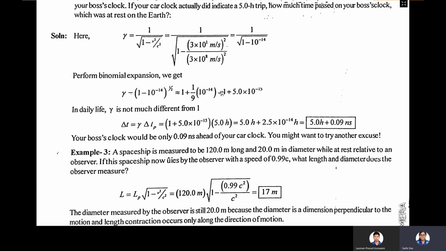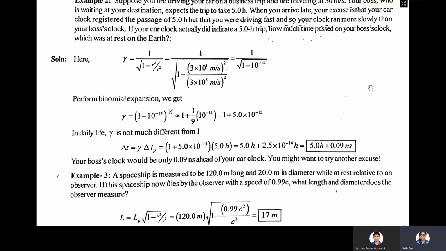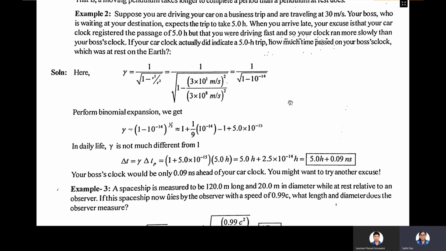These are all equal signs. So the value of gamma is this much, and delta Tp, the time duration, is 5.0 hours. So it is 5.0 hours plus 0.09 nanosecond. Look here, at this speed you get only this amount of time dilation for the 5-hour trip. This amount is much less. But if you approach 0.98 c or 0.99 c, a huge time difference will happen.